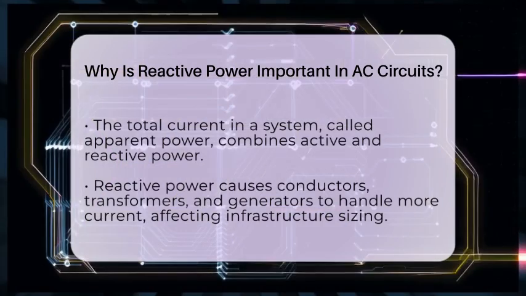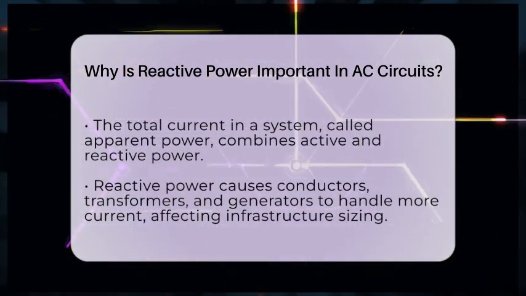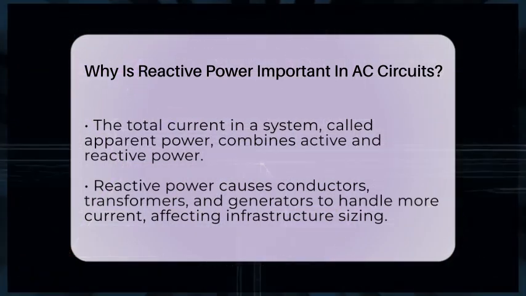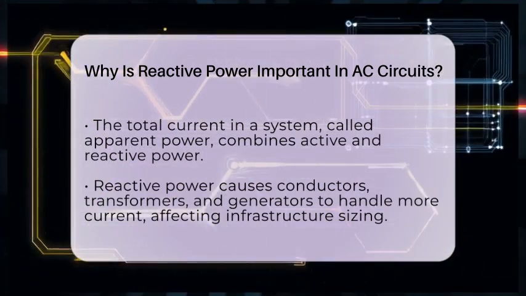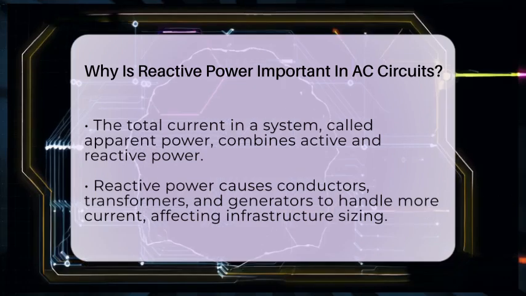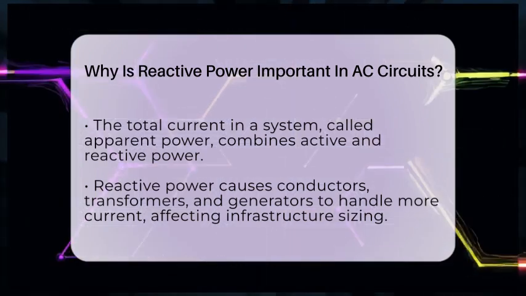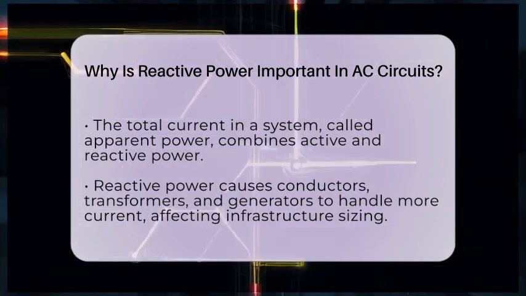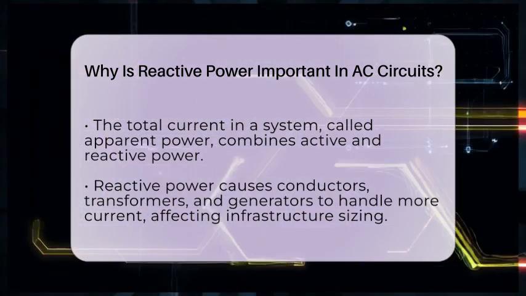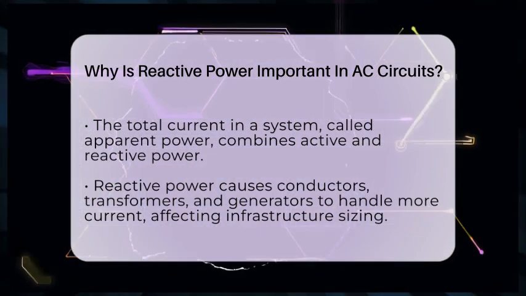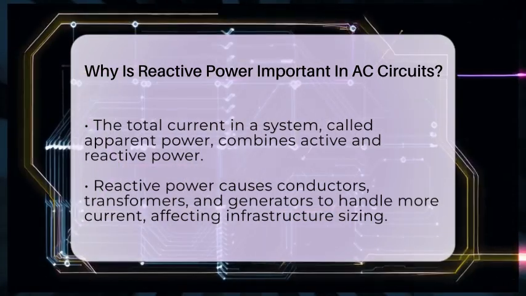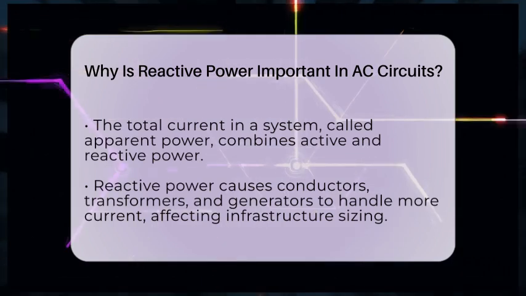system. The total current, called apparent power, combines both active and reactive power. Even though reactive power doesn't do any work, it still makes the conductors, transformers, and generators handle more current. This means they must be sized to handle the full apparent power, which can influence the cost and size of electrical infrastructure. Reactive power also impacts the power factor, which measures how efficiently electrical power is used.